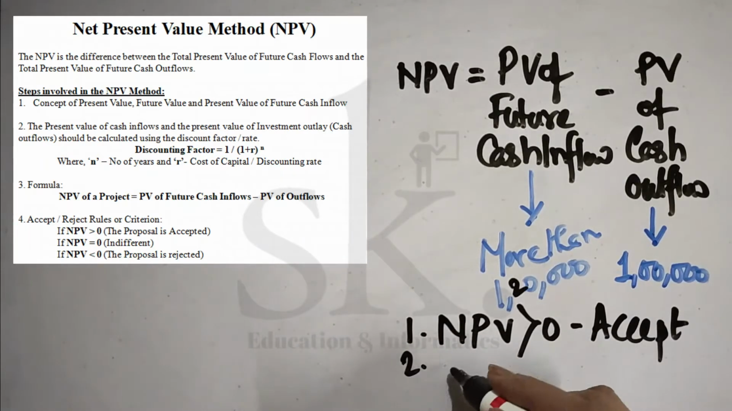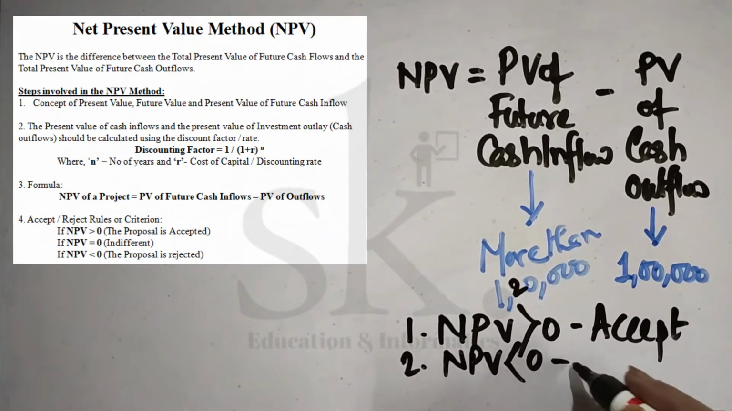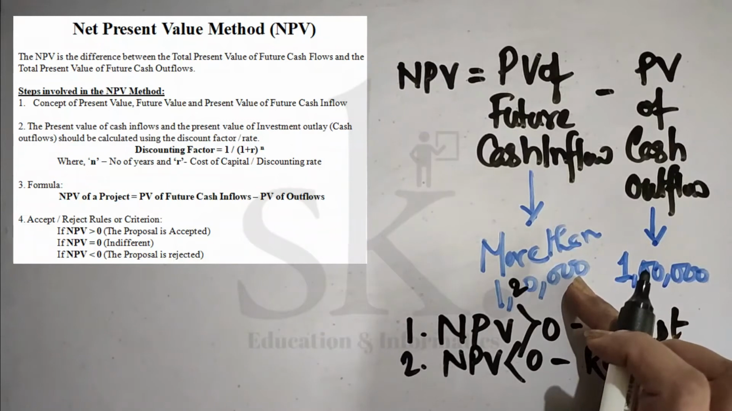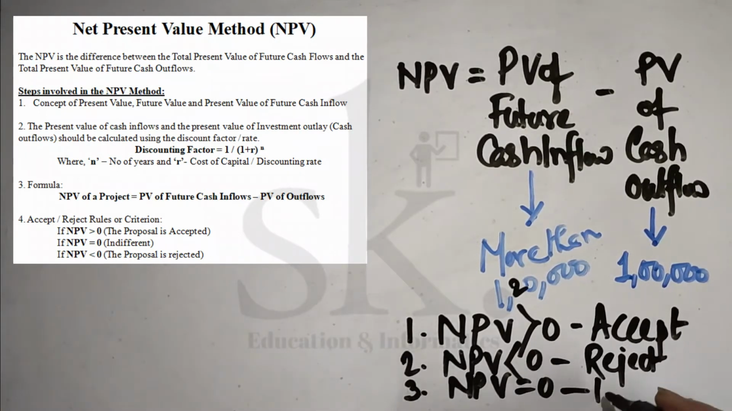Number 2, if NPV is less than 0, then what do I say? I reject the proposal. Say for example, if this was 90,000, I would have rejected the proposal. And the third point is if NPV is equal to 0, then we are indifferent.